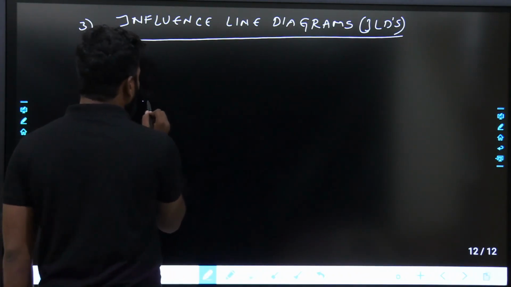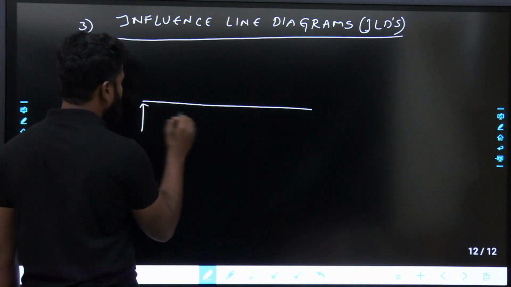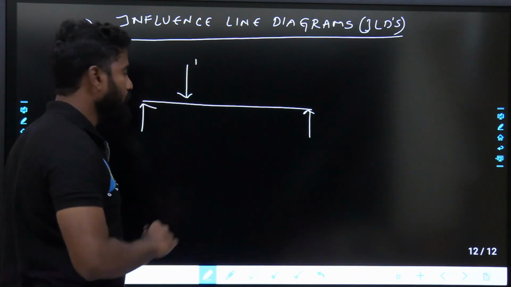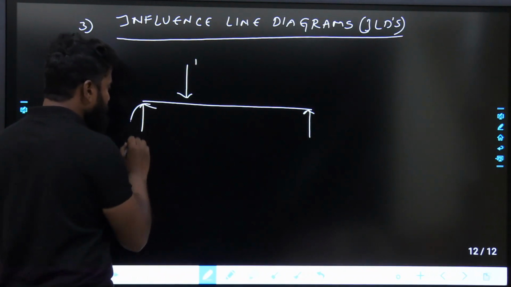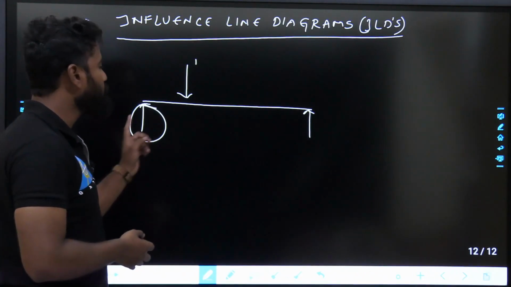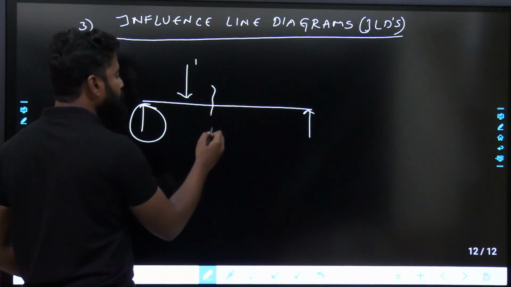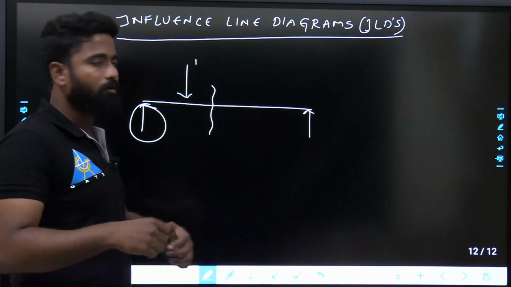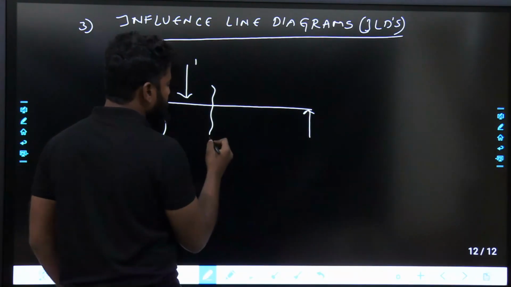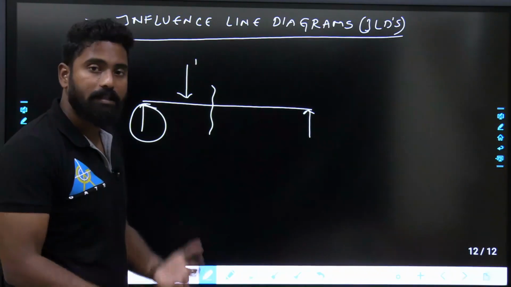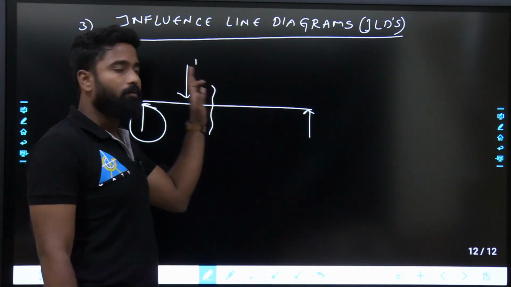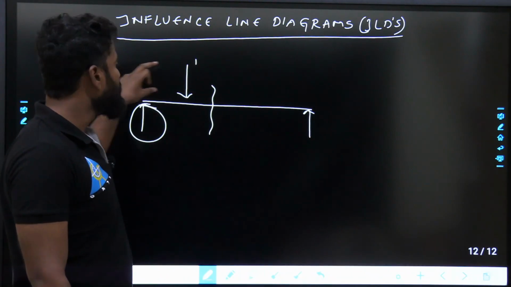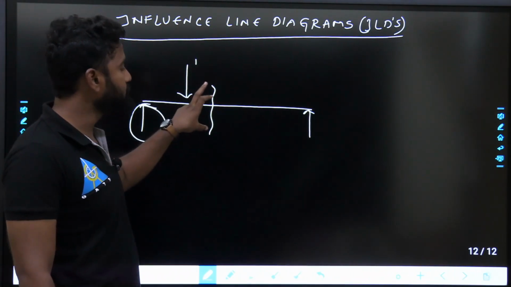Idea is simple. If I take a simple beam, and if a unit load is passing on it, the variation of reactions, this is one of the reactions, or shear force at any section. You might be knowing what exactly is shear force, bending moment. If not, we'll discuss that later. So shear force at any section, bending moment at any section. If at this section, when a unit load is passing on the beam, what is the variation of shear force? That means when unit load is here, what is the shear force at this point?